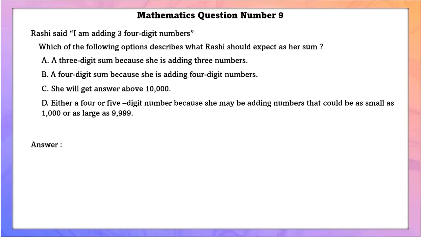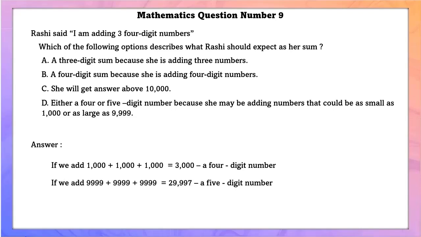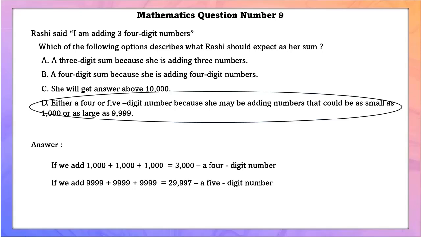A 4-digit sum because she is adding 4-digit numbers. This can be true. She will get an answer of about 10,000. This also can be true. Either a 4 or 5-digit number, because she may be adding numbers that could be as small as 1000 or as large as 9,999. If we add the small number 1000 3 times, we'll get 3000, a 4-digit number. If we add 9,999 3 times, we will get 29,997, a 5-digit number. So out of all the options, this option seems to suit the statement perfectly.